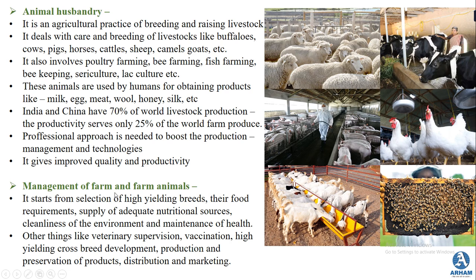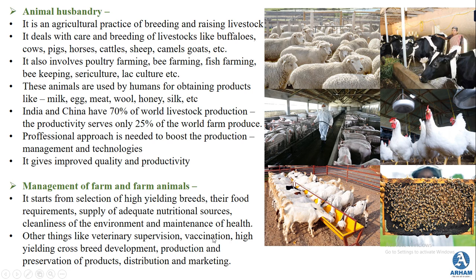Now, when we speak about management of farm and farm animals, farm management starts from selection of high yielding breeds. Their food requirement has to be met. There has to be a supply of adequate nutrition to these animals. With this, cleanliness has to be kept in mind, so there has to be a clean environment, and maintenance of their health is very important. With this, other things like veterinary supervision at regular intervals of time are required.